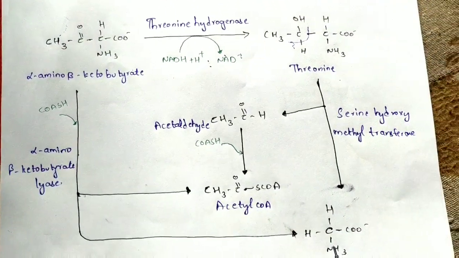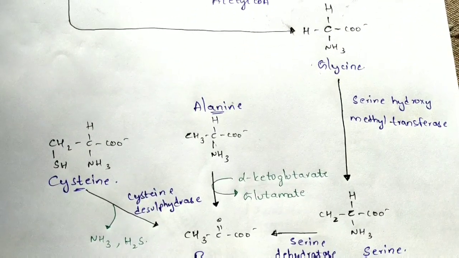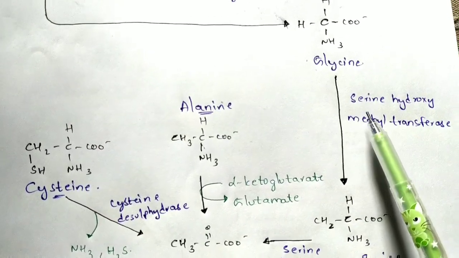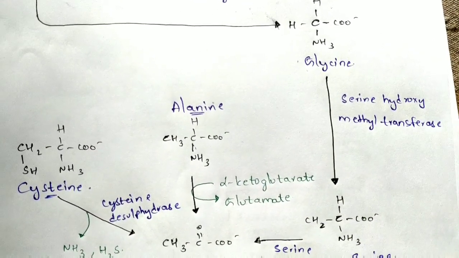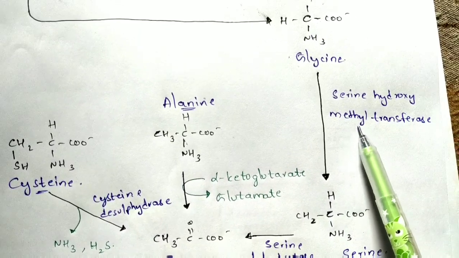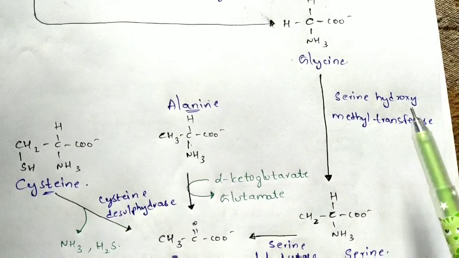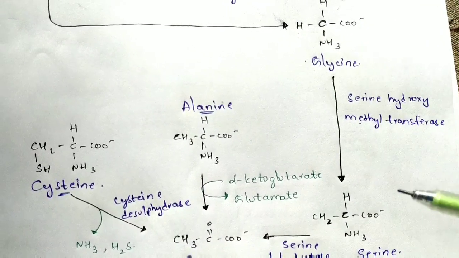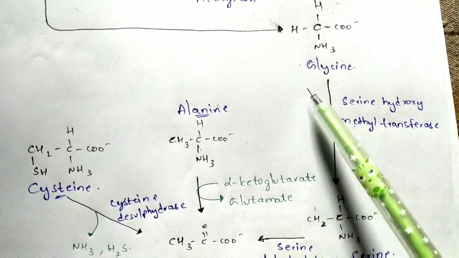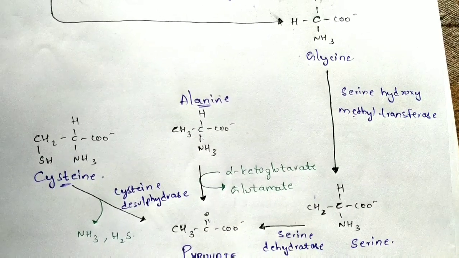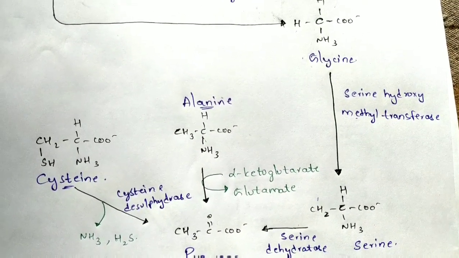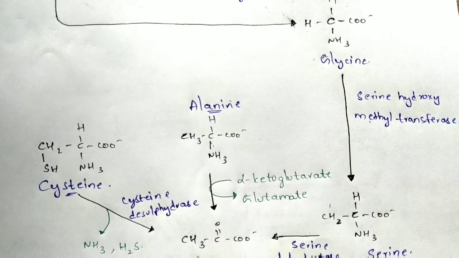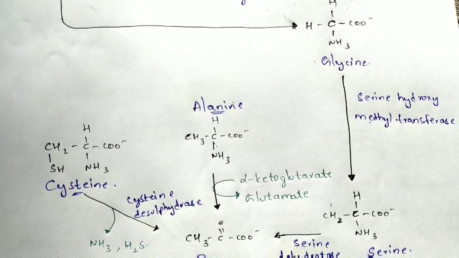So now let us see the remaining 3 amino acids. From glycine it forms serine by utilizing an enzyme known as serine hydroxymethyl transferase. And methyl transferase is nothing but a process in which the methyl group will get transferred over here. CH2 is a methyl group which will get transferred over here. How the methyl group gets transferred and what is meant by the transamination process, I already explained in my previous videos, and the link to that video will be given in the description box, so people who are interested can watch that video.